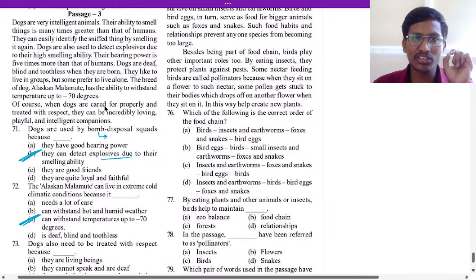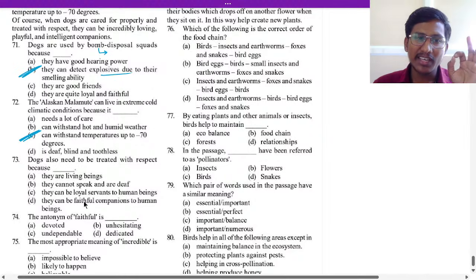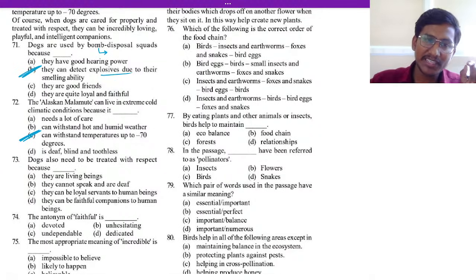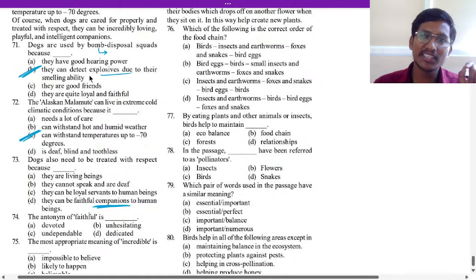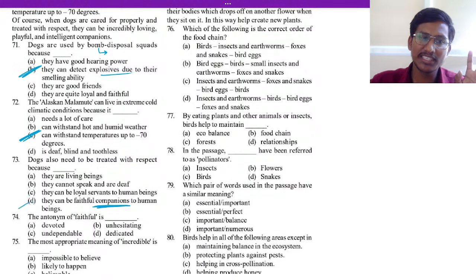Of course when dogs are cared for properly and treated with respect, they can be incredibly loving, playful and intelligent companions. Companion means friend. So they can be faithful companions to human beings. That is the answer. Companion should be there, right? You can see companion is given in the passage. That is why companion, option D, will come for the 73rd.